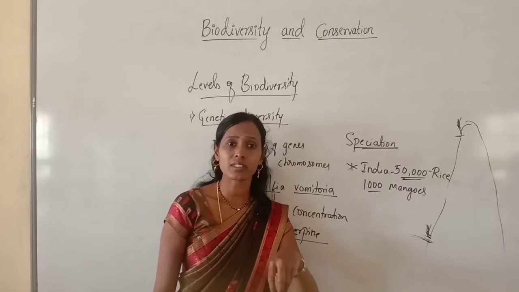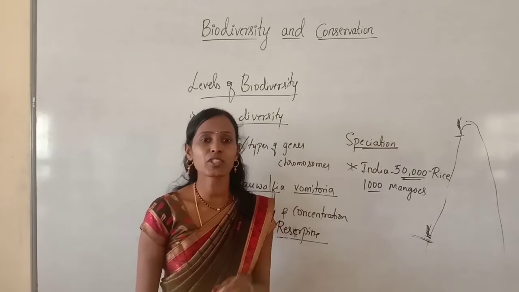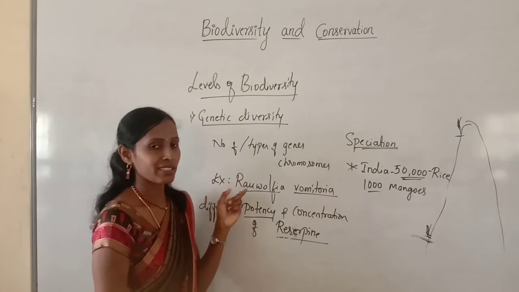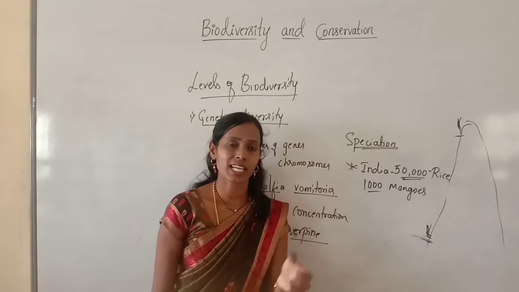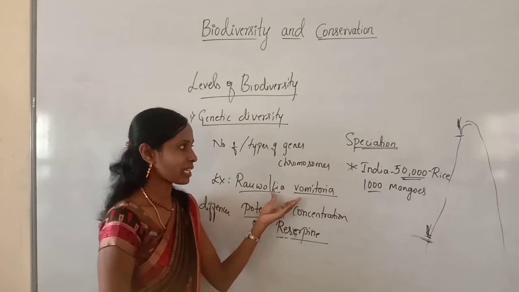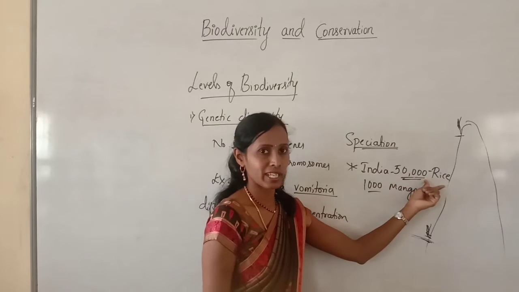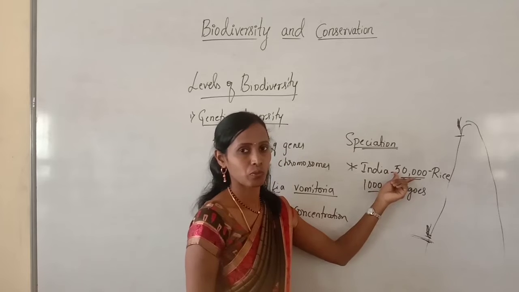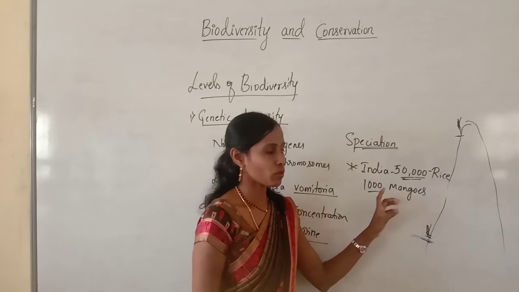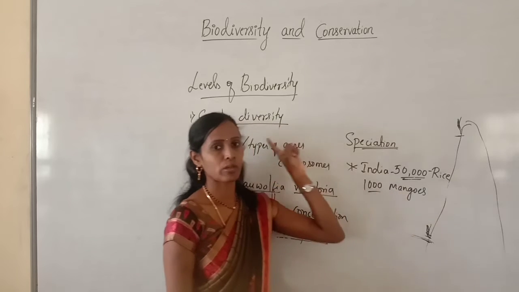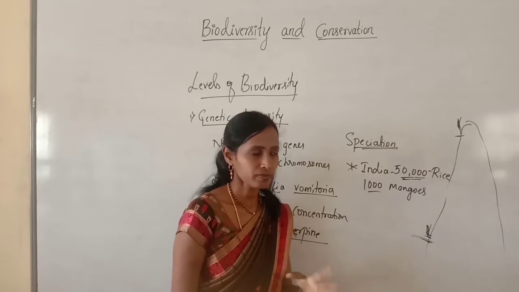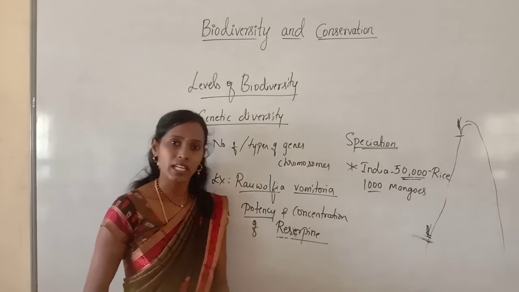Within the species, this genetic diversity occurs because of genetic recombination or mutations, and as I said, it increases with the increase in size and environmental parameters of the habitat. This example is important. How many rice varieties are there? More than 50,000 varieties of rice and 1,000 varieties of mangoes. Why do we get 1,000 varieties of mangoes? Because of genetic diversity, and it is applicable here also. So that completes genetic diversity.